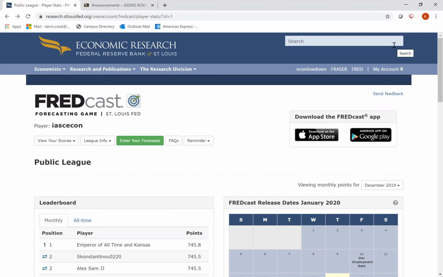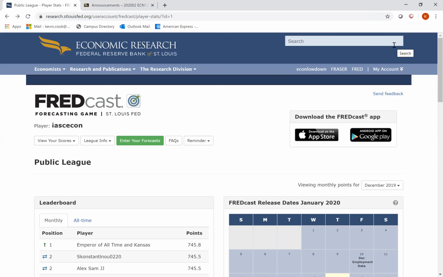Up here, it'll have your player name, which is your username. I'll be making a quiz fairly soon on Blackboard or D2L that basically has two questions. What's your username? What email did you use? I'm going to use those to be able to map your username to you. You don't have to use your name as your username. If you want to, you can, but do understand that it's publicly available to us. So just a heads up with that.